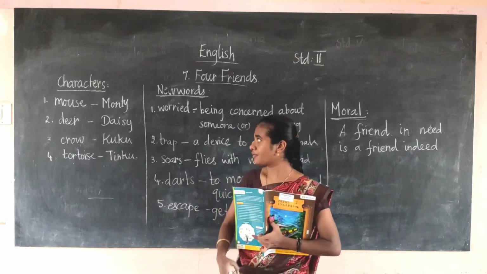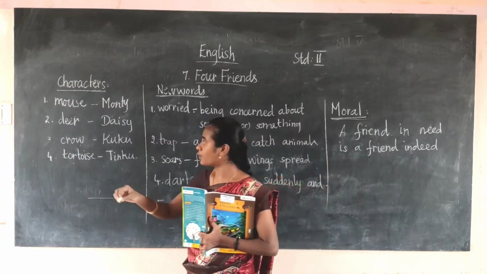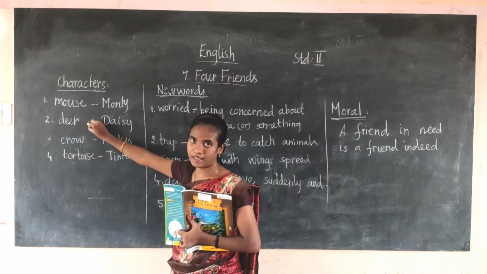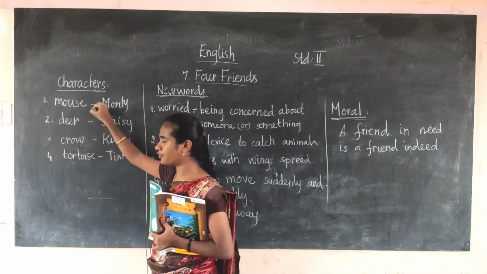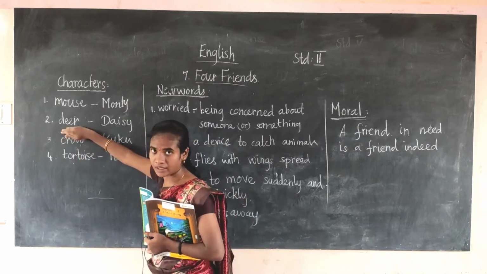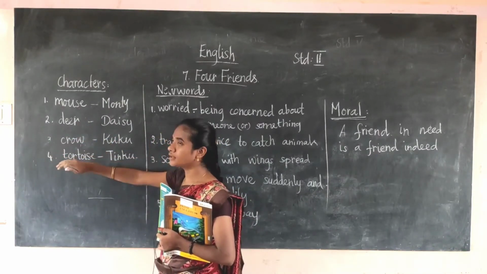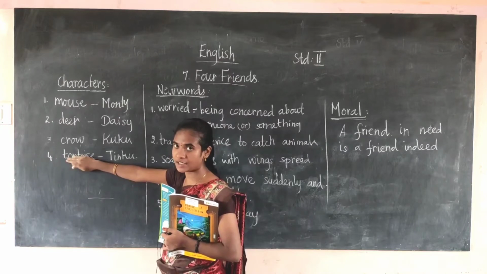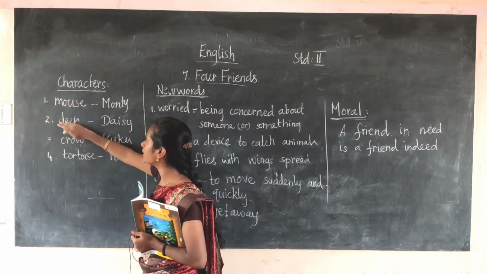Here also, who was in danger first? First, the deer was in danger. So these three of them, the mouse, the crow and the tortoise, saved the deer. The next one, the tortoise, was in danger. So these three animals, what are the animals?